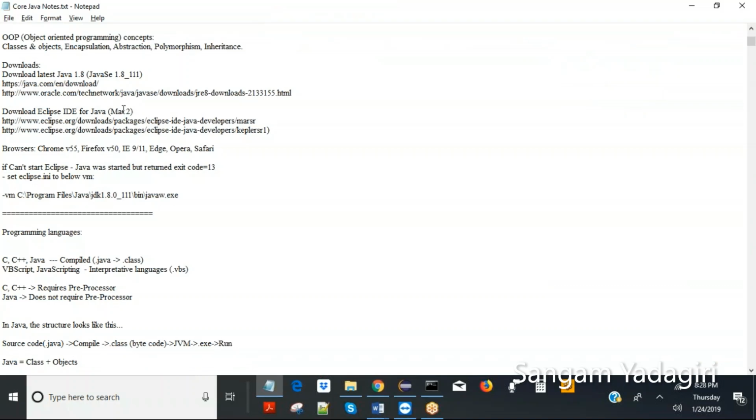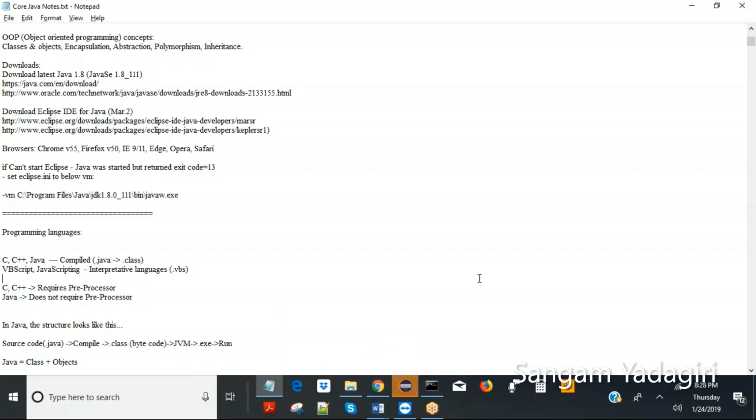Then browsers, you already have an appropriate browser, Chrome or Firefox, so that should not be a problem. And in case you're having trouble opening Eclipse, you can add this in the INI file. So I'll show you.